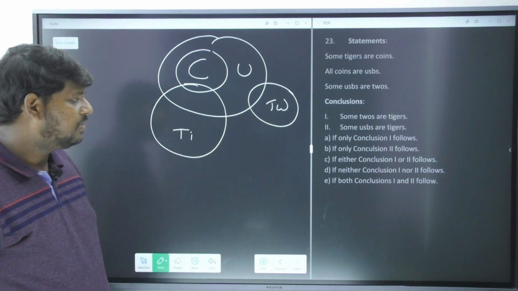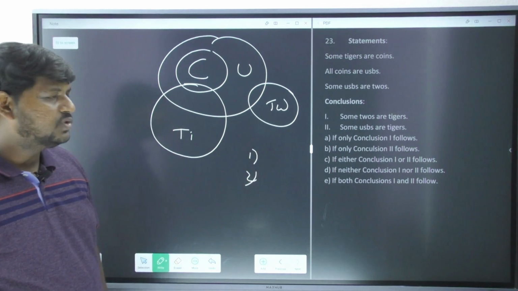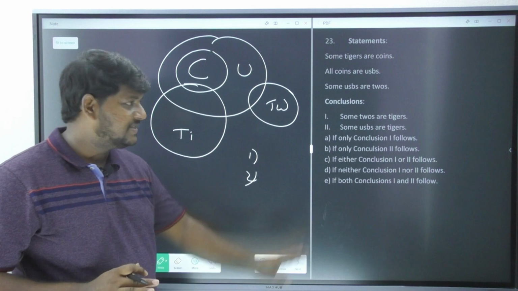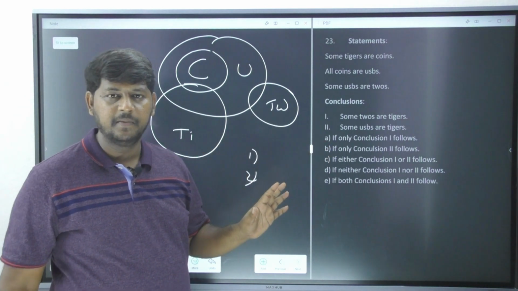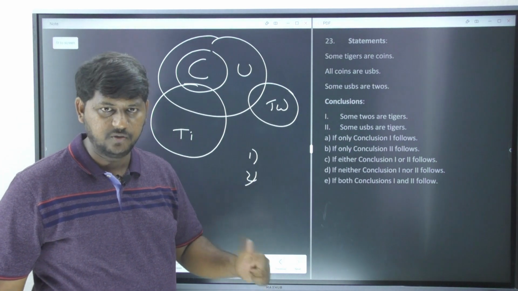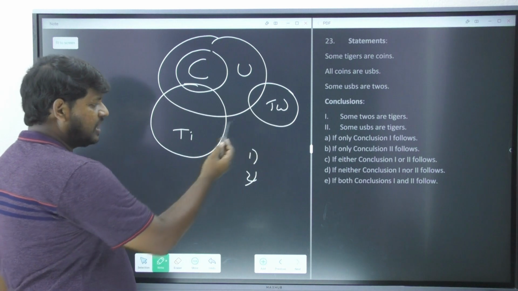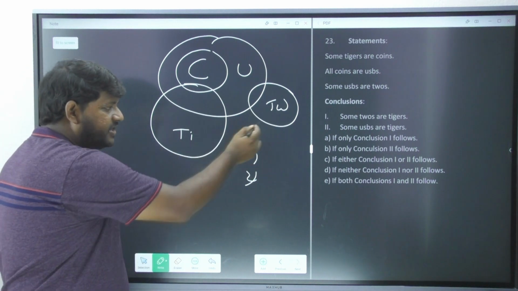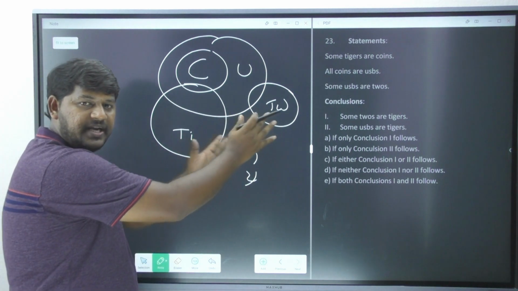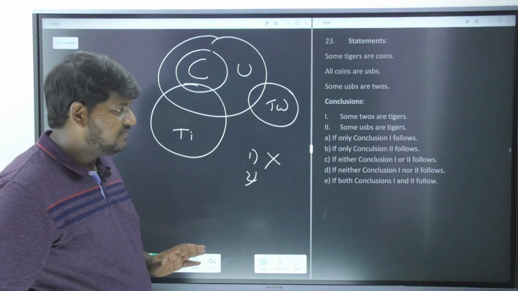Okay, please do remember. Now let's go into the conclusions. Some 2s are tigers. Please do remember, this is a positive conclusion. Do not draw any alternative diagram. Positive is true, always true. Positive is false, always false. So some 2s are tigers, whether they are having any intersection saying that some relation is occurring in between them. No, clearly they are not intersecting. So positive is false, always false.